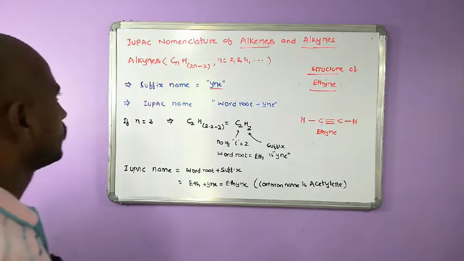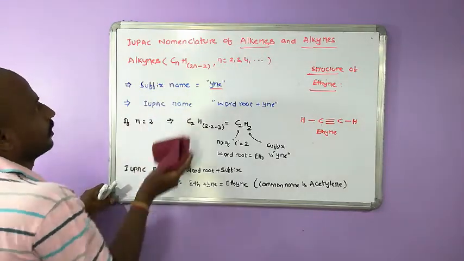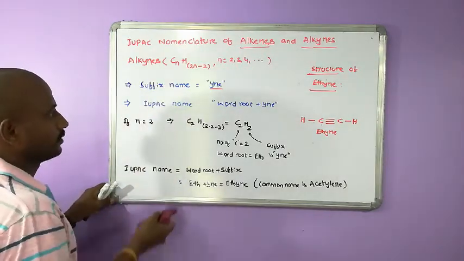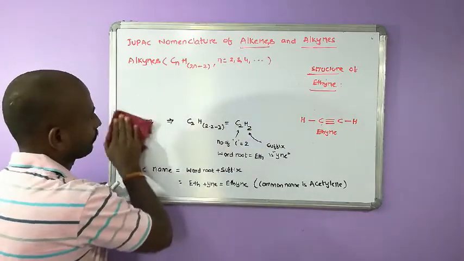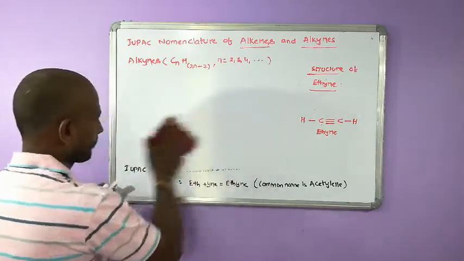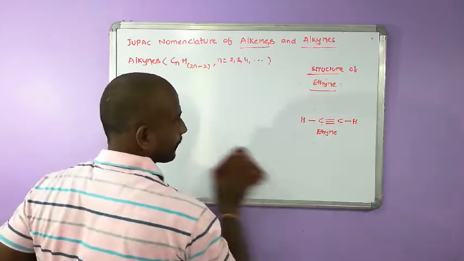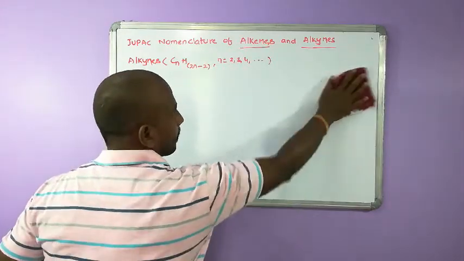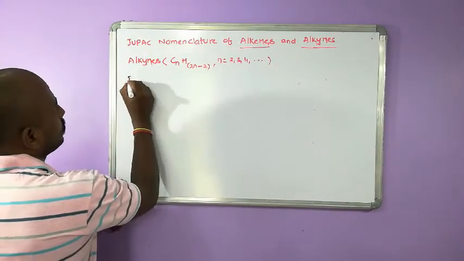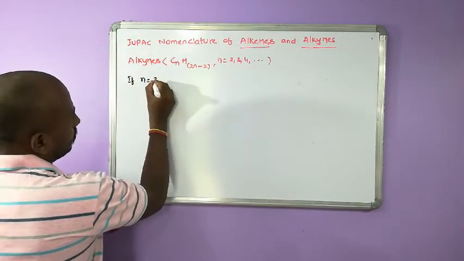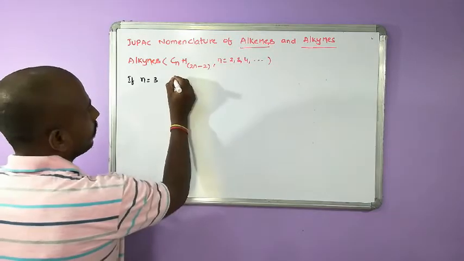Okay, next. When you move on to the next one, let's go for different examples. n is equal to 3. If n is equal to 3, what is the formula?